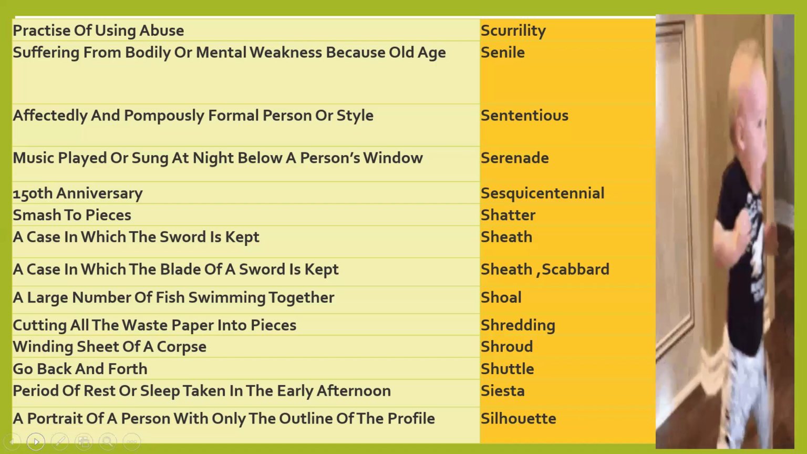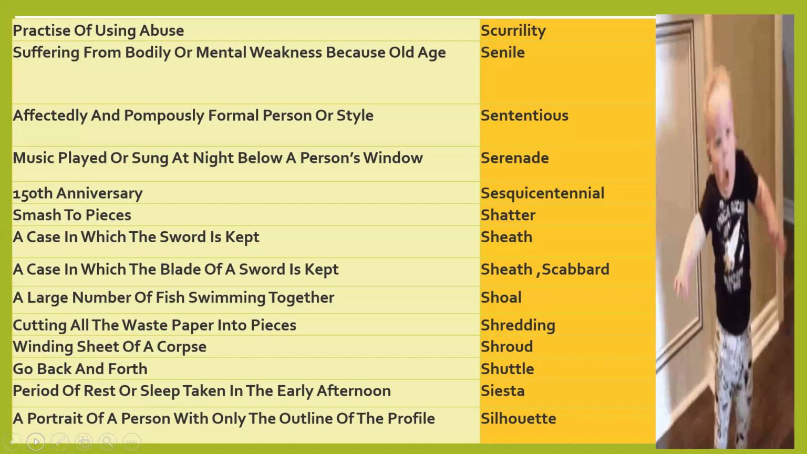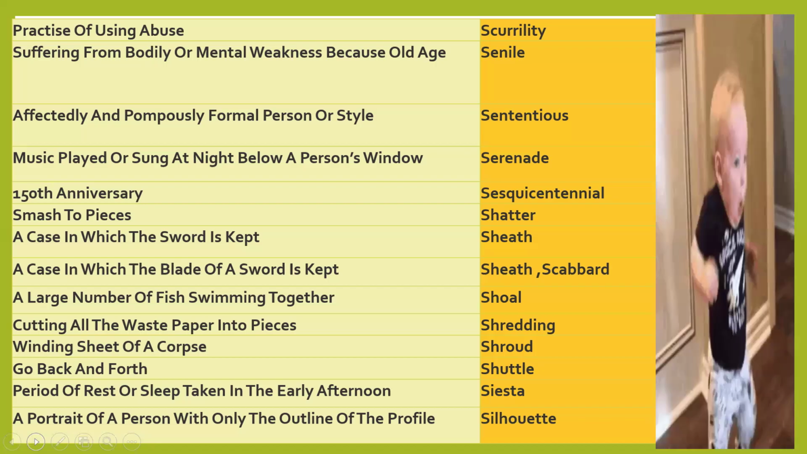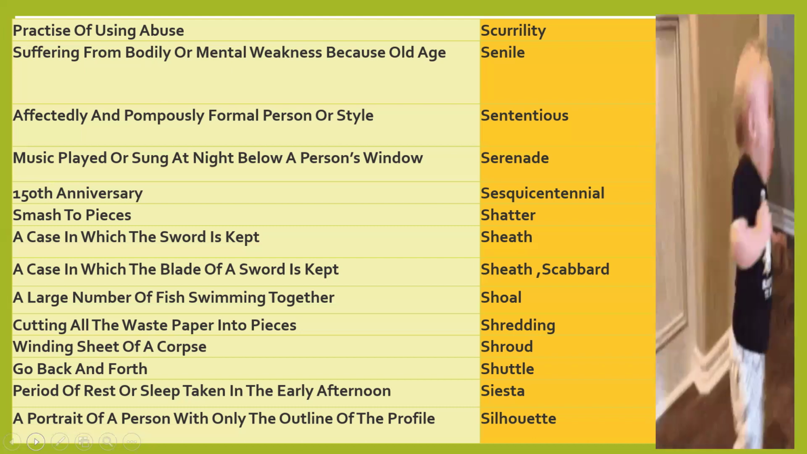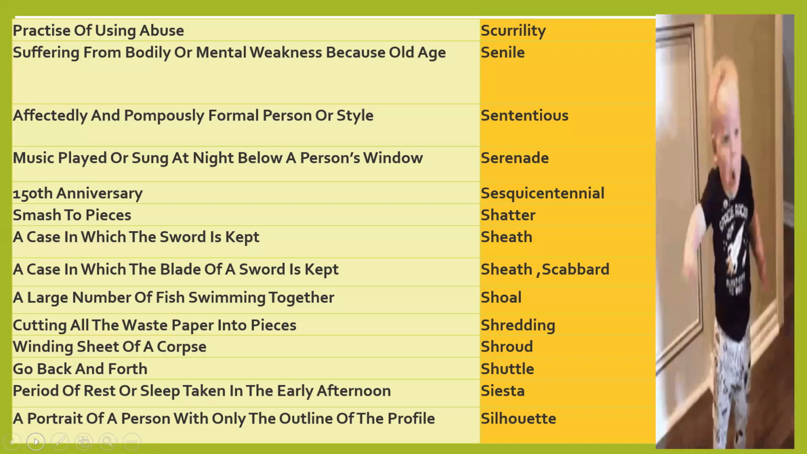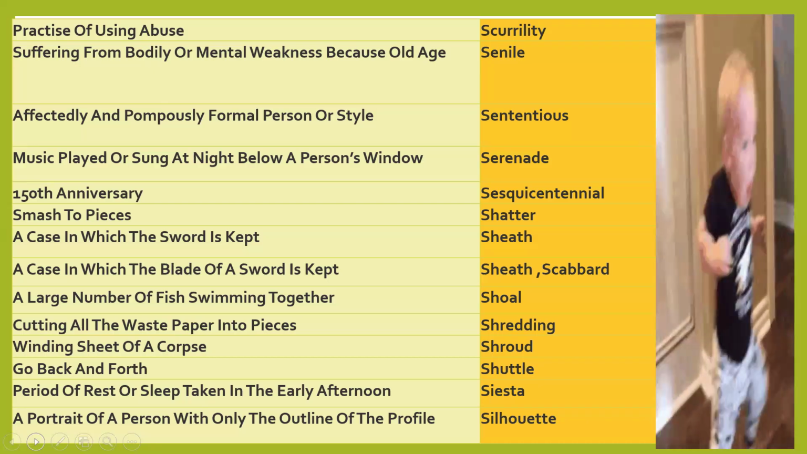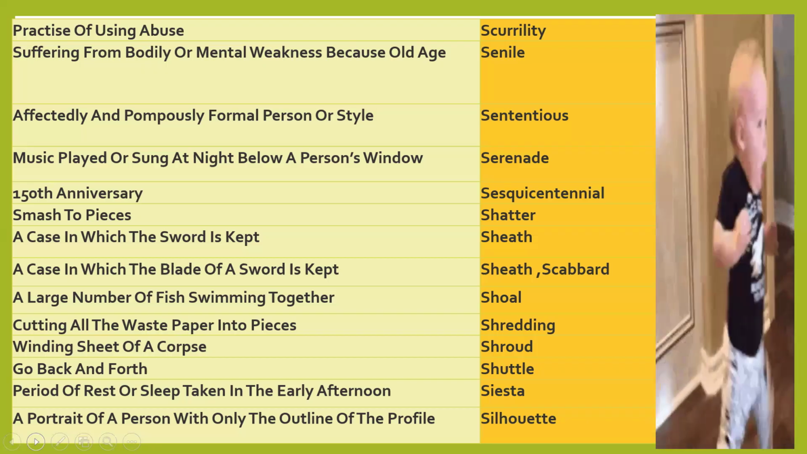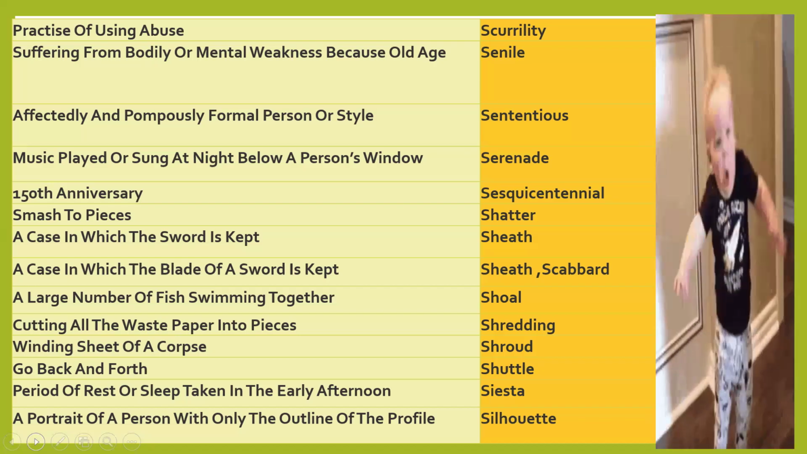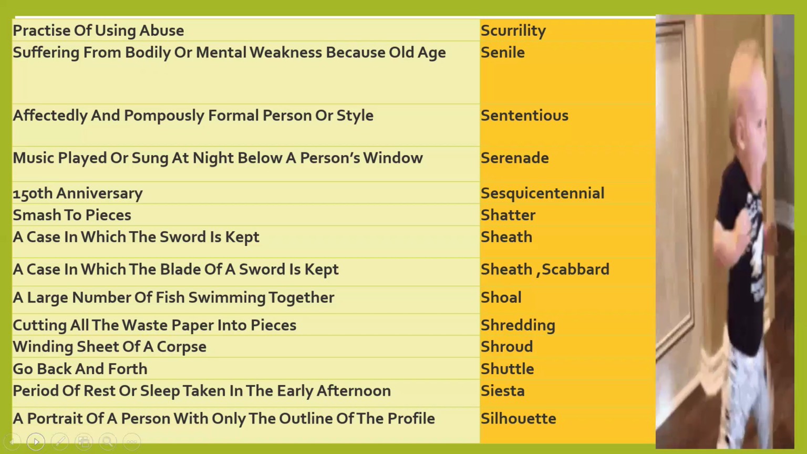Siesta is a period of rest or sleep taken in the early afternoon. Small sleep is, we know, a nap, and siesta means a period of rest or sleep when a person is taking it in the early afternoon. So after doing all household chores, my mother always takes a siesta, means she always takes rest in the early afternoon.